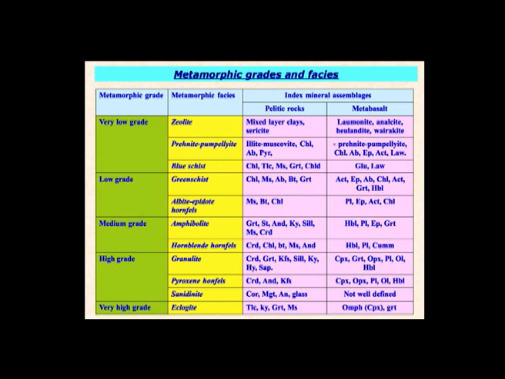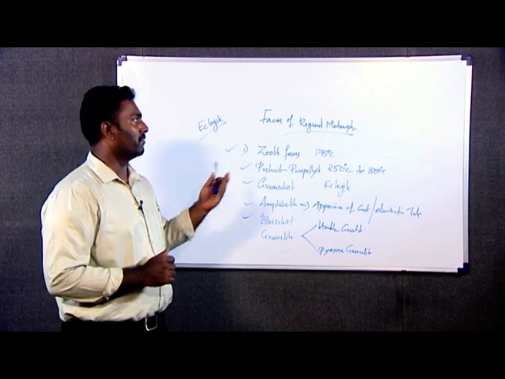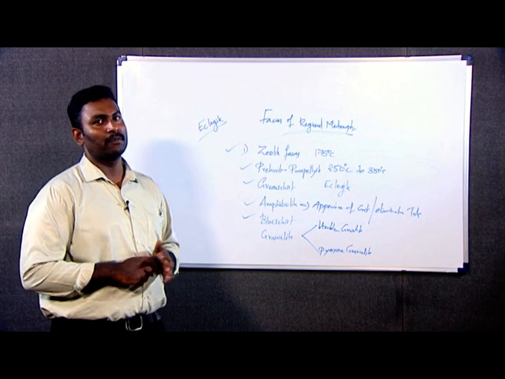Then we move up to the medium grade of metamorphism, that is represented by the amphibolite facies of metamorphism. On the left hand portion we can see the blue schist facies, which typically represents high pressure conditions. Then on the right hand side, as the temperature increases and the pressure is almost at a medium, we come into contact with the granulite facies of metamorphism, which represents the high grade metamorphism. Then above that, the deep seated conditions are represented by the eclogite facies, represented by pyrope, omphacite and garnet type of minerals.